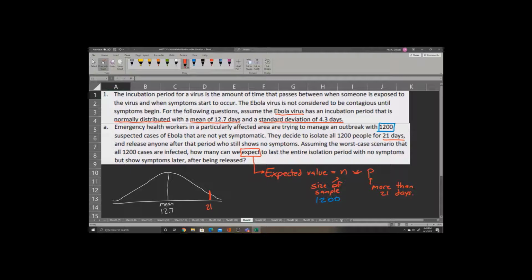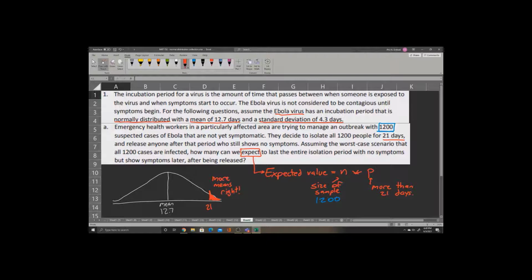We are interested in the people who take more than 21 days to show symptoms. Now remember, more means go to the right. So what we are trying to find is the probability of being in that tiny red region on the right side.